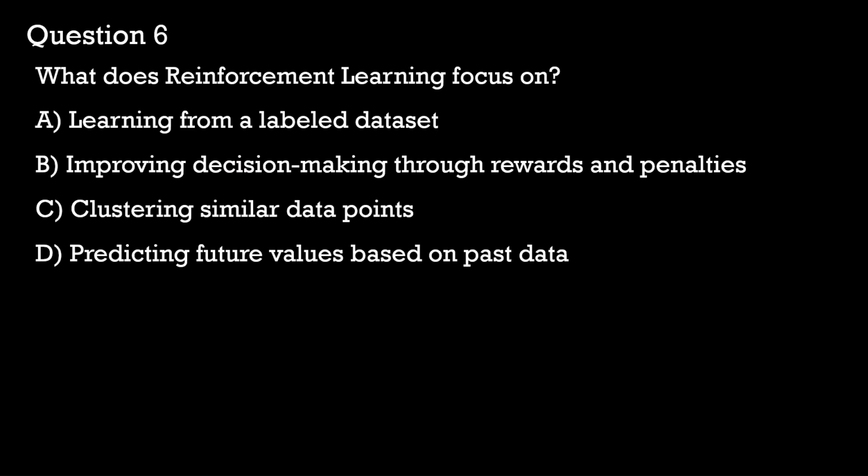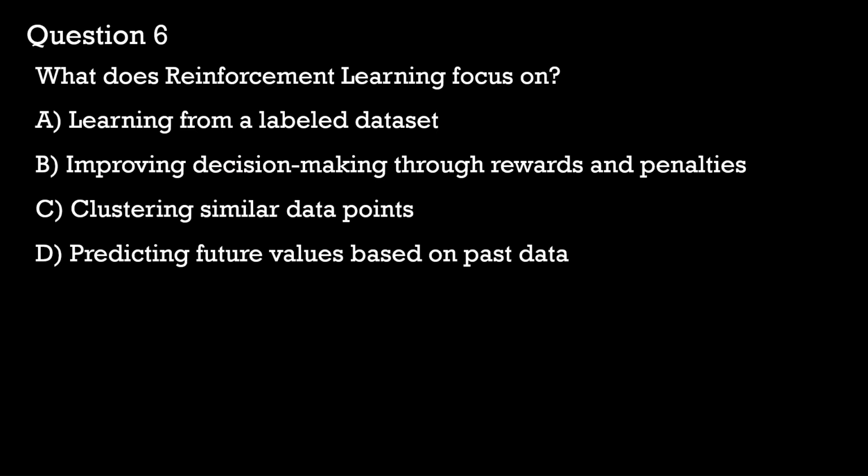In option A, learning from a labeled data set describes supervised learning, where the model is trained with predefined input and output pairs. Reinforcement learning, on the other hand, is a type of machine learning where an agent learns by interacting with an environment and receiving rewards or penalties based on the actions it takes. So the goal is to maximize cumulative rewards over time by improving decision making.